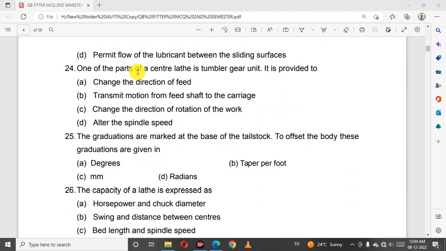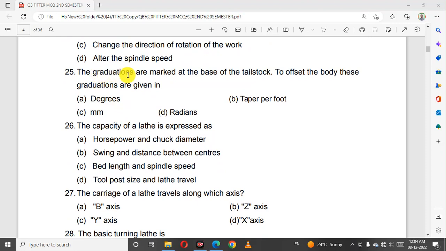One of the parts of the center lathe is a tumbler gear unit. It is provided to change the direction of feed. The graduations are marked at the base of the tailstock to offset the tailstock. The graduation is in taper per foot.